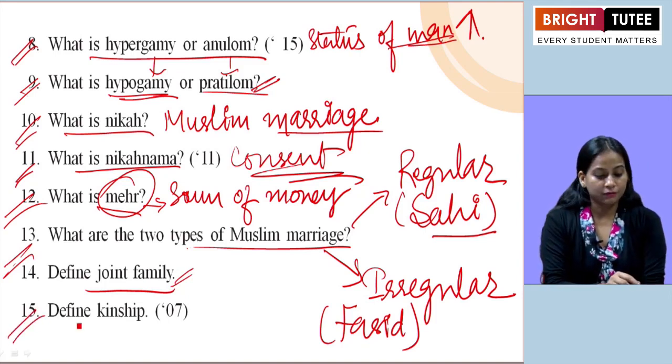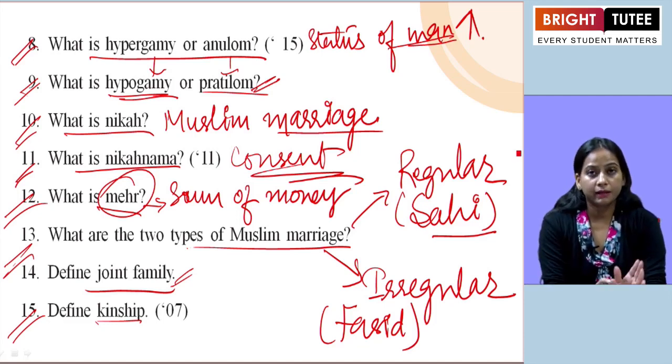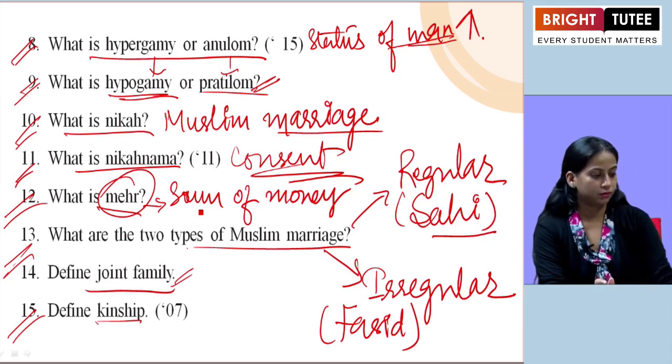The next one they have asked, define kinship. So how we can define kinship? Here we can use the statement given by Duncan Mitchell, that when we use the term kinship, we are referring to the people who are related by affinity, means when they are having the blood relation with each other. So that is going to be the kinship. So here the statement given by Duncan Mitchell can be used.